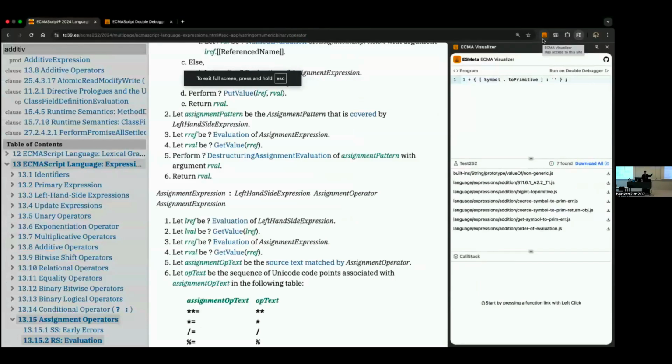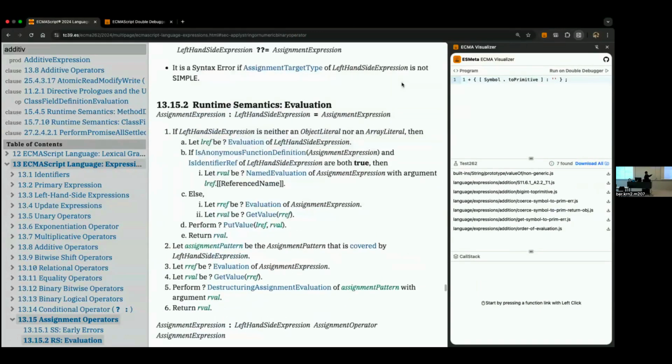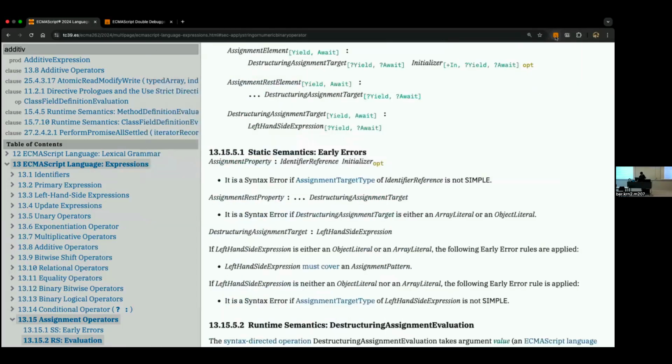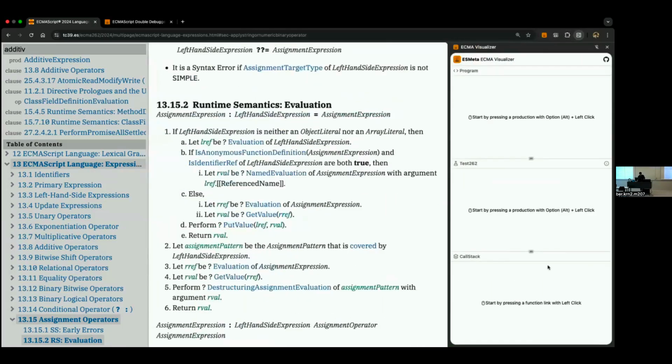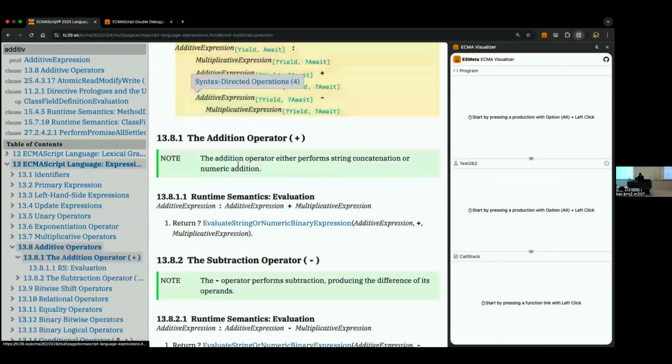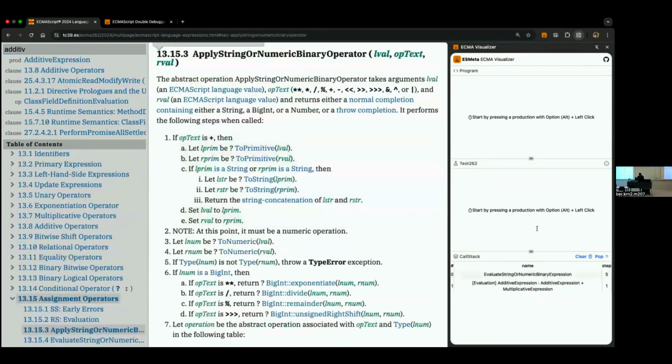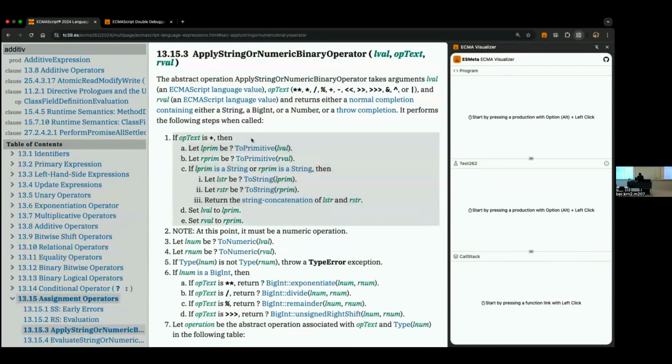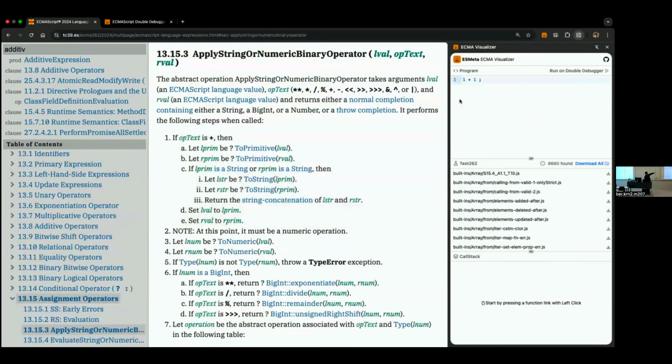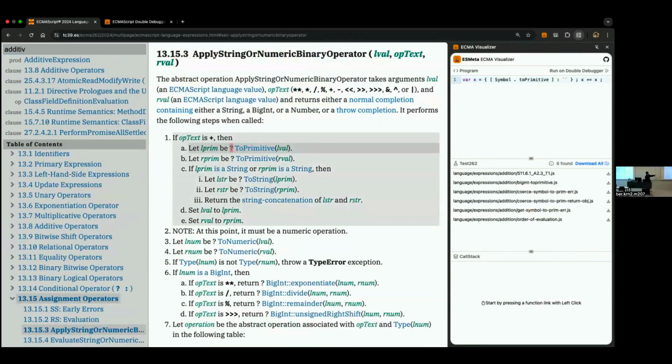So this is the official language specification, and you can install our visualizer as a Chrome extension. After clicking this, you can see these three right side panels. For example, let's go to this algorithm. If you click, it looks like this. Okay, this program 1+1 is related to this part. If you click this one, then these conformance tests are related to this part. It means that you can test these edge cases based on the Test262 conformance tests.